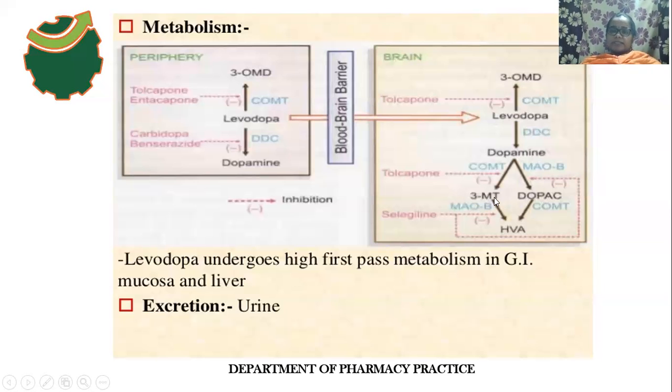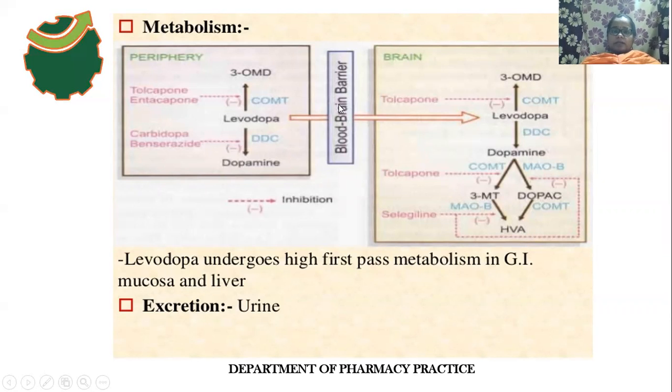Again, 3-methoxytyramine is converted to homovanillic acid in the presence of monoamine oxidase enzyme B. DOPAC is also converted to homovanillic acid in the presence of COMT. So finally, the metabolic product of dopamine is homovanillic acid.